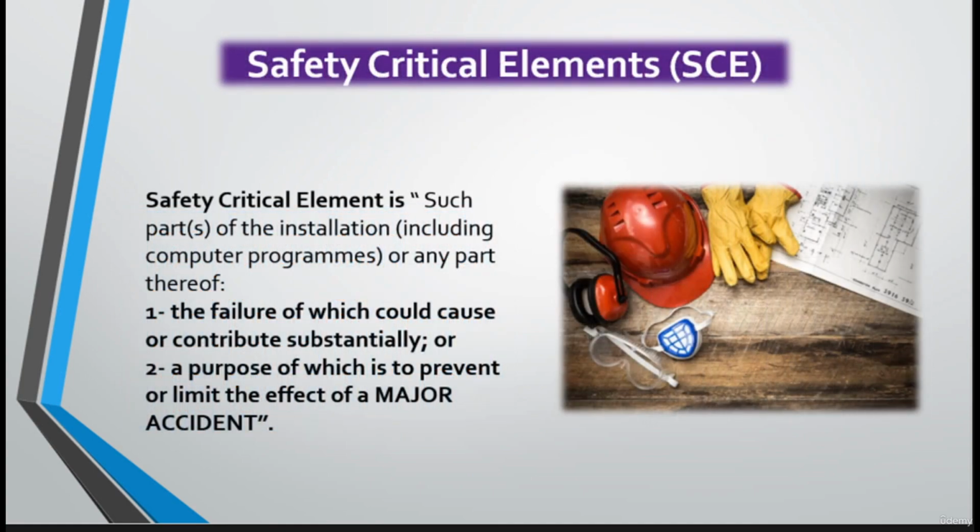So, what are safety critical elements? A safety critical element is such part or parts of the installation, including computer programs or any parts thereof, number 1, the failure of which could cause or contribute substantially to a major disaster, or number 2, a purpose of which is to prevent or limit the effects of a major disaster. So if this element or part fails, it may lead or contribute to a major accident, or this element could prevent or limit the effect of the disaster. And from the definition, we can conclude that safety critical elements could be preventive or mitigative. And we will see this later on.